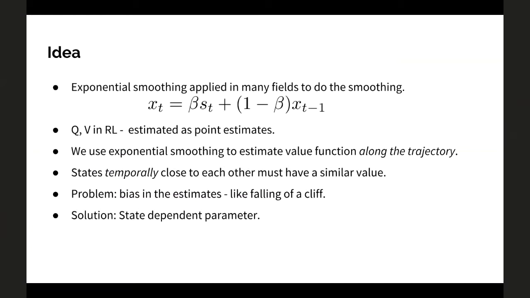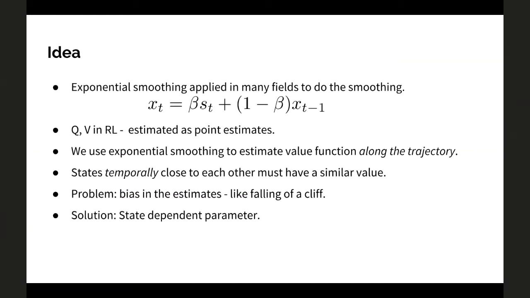The problem with this kind of setting is that you would encounter high bias when you are in a state which is completely different from what you have seen in the past. For example, you're walking on a street and then you fall off a cliff. Falling off a cliff is a completely different state, and walking on a street is some other state. There's a huge difference in state, though they are temporally close to each other.